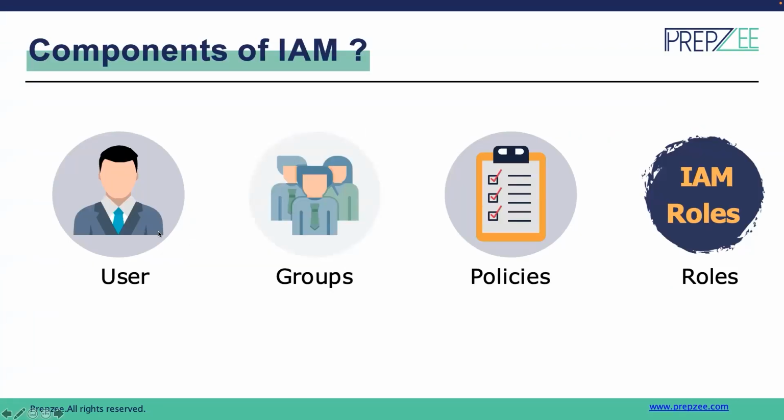So these are 4 core components of IAM service. First of all, we have user. So user is the one that we onboard into our account. For example, as a founder, we have set up our company. But as a founder, we are not going to do everything on our own. We are going to make a team. And then as a team, we are going to hire multiple users. For example, user one will be tasked with managing the storage. User two will be tasked with managing all the configuration services, and same for user three and so on. So these are all going to be considered like an IAM user.